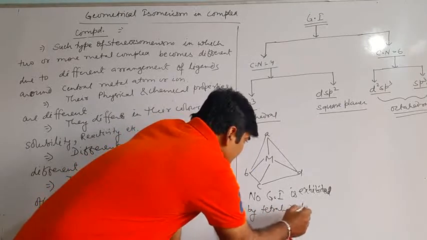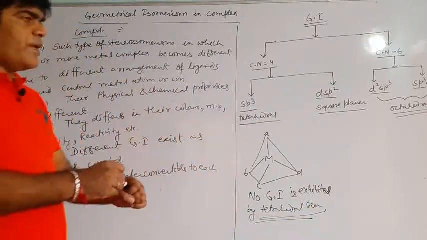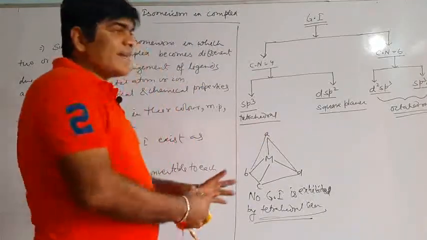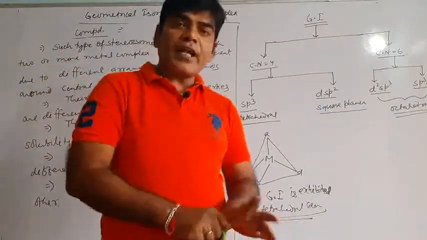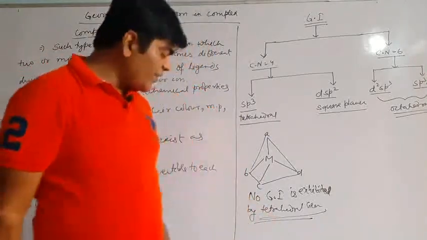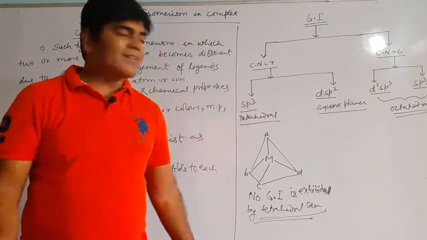Why not? Because all ligands are distributed at equivalent positions, so there is no difference in the positions, and hence they will not exhibit geometrical isomerism.